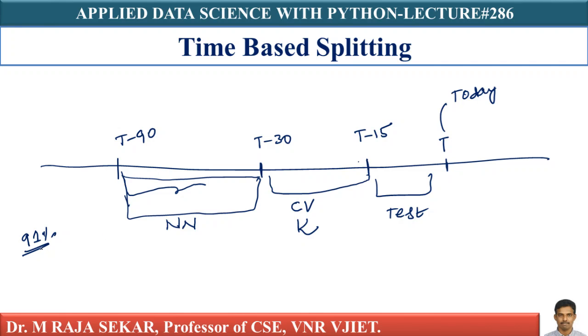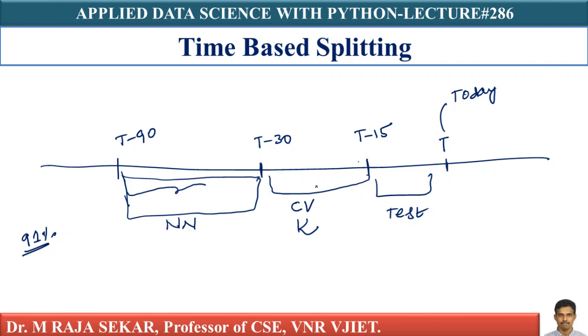What does it mean? It is equivalent to saying if I train a model on T minus 15 day, I am calculating nearest neighbor from T minus 19 to T minus 30, and I am calculating K in between T minus 30 days to T minus 15 days. Therefore, what does it mean?